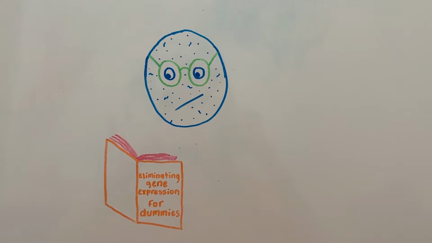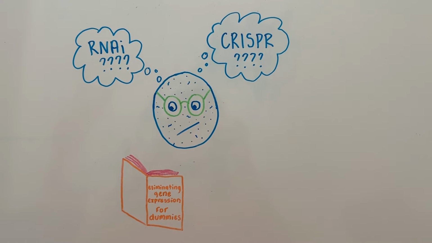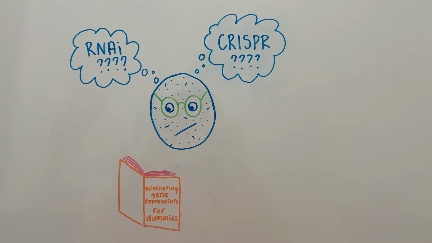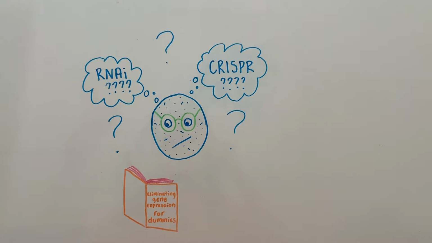He thinks maybe if he can reduce or eliminate the expression of gene A, his vision will go back to normal. The way he sees it, he has 2 options. He could try to eliminate expression of gene A via RNA interference or via CRISPR. But which should he do?